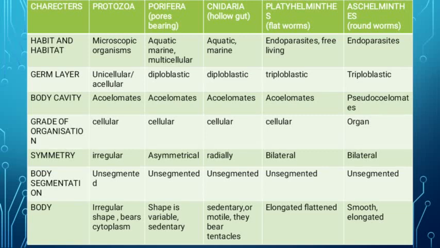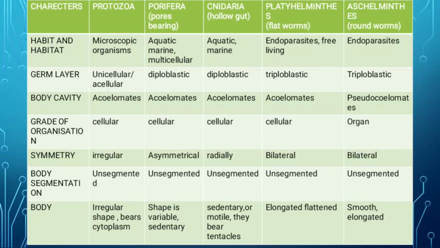Okay, so the germ layer, as I have told you, the triploblastic germ layer starts from Platyhelminthes. So Aschelminthes also has a triploblastic germ layer. Then the body cavity changes from Aschelminthes. So here the body cavity is pseudocoelomate.